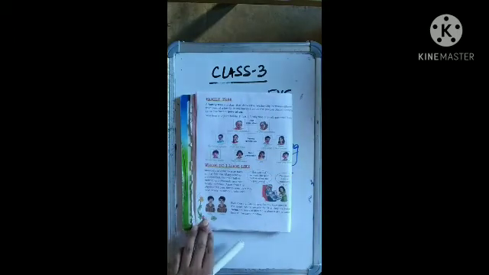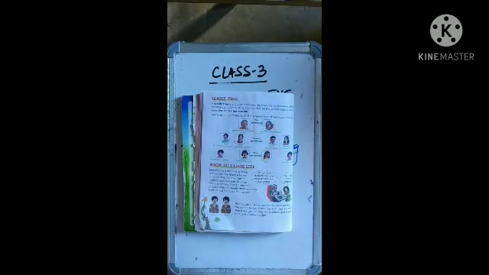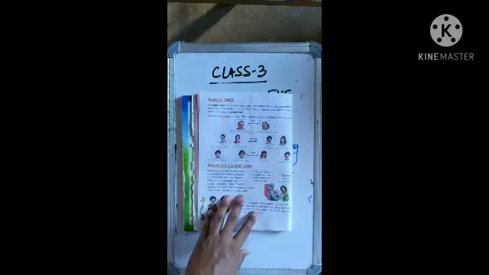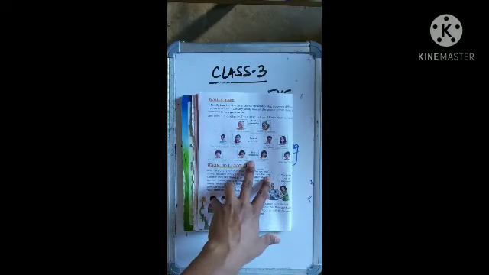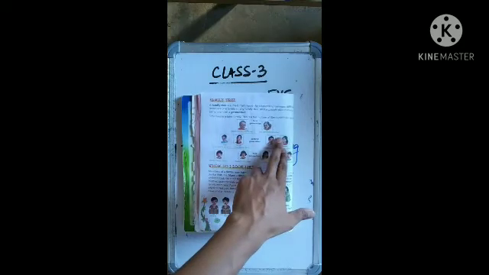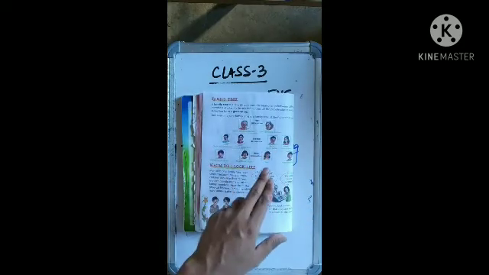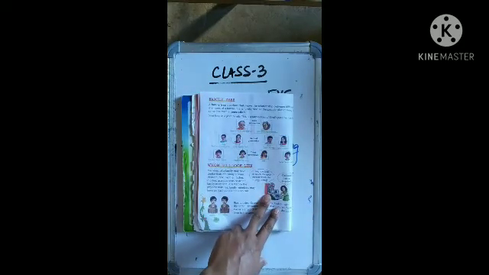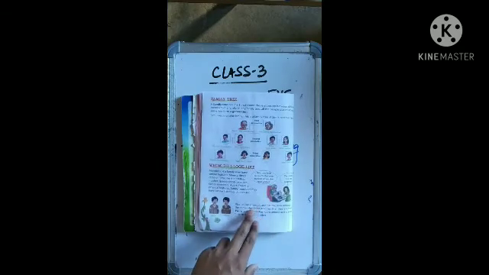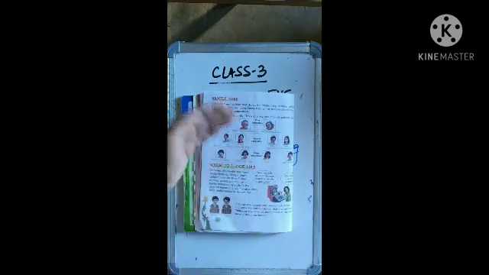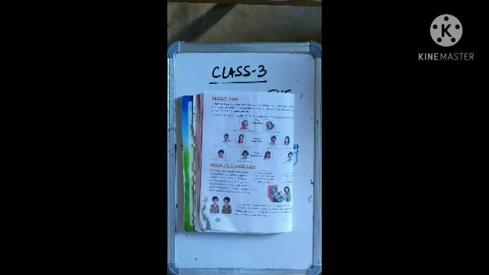Simi is the third generation. Grandfather and grandmother are the first generation. Father, mother, auntie, uncle form the second generation. Like this: first generation, second generation and third generation. This is the family tree.